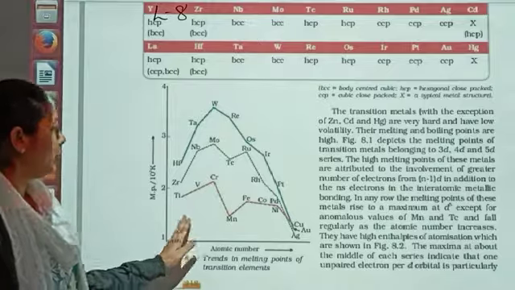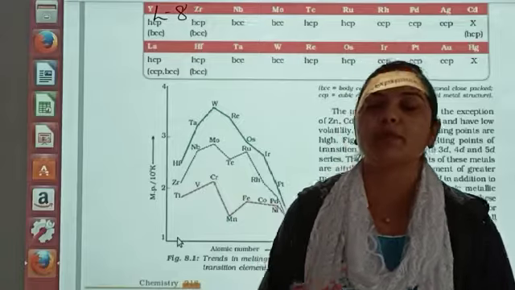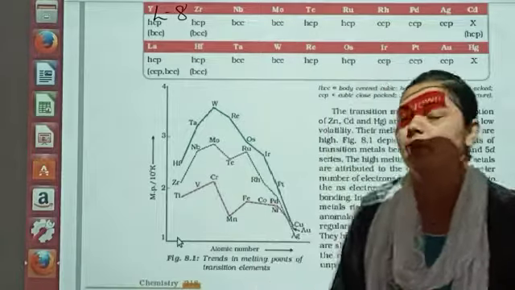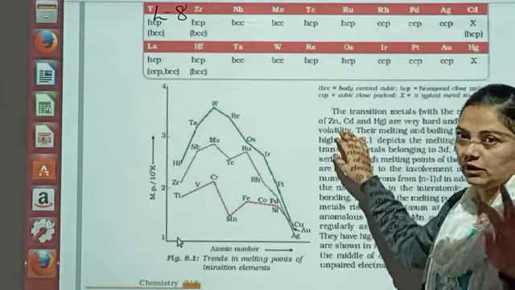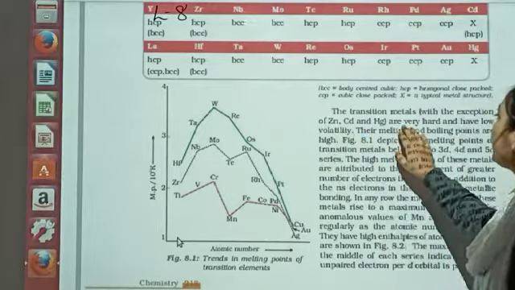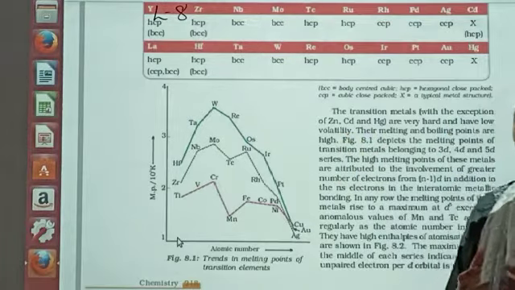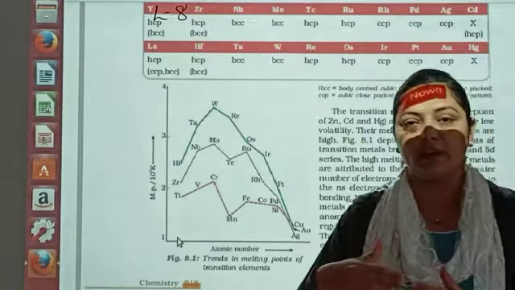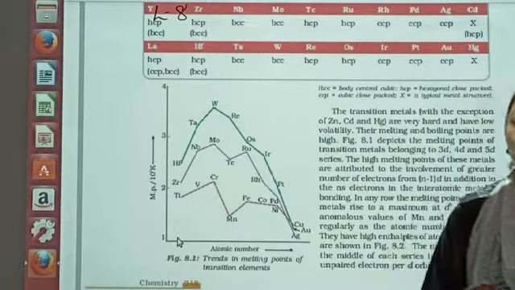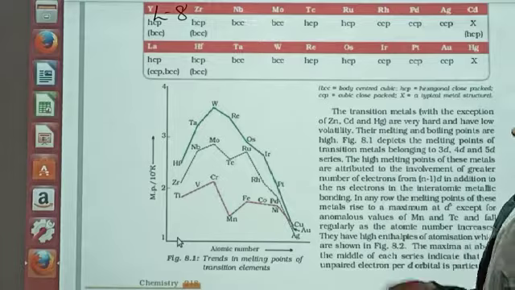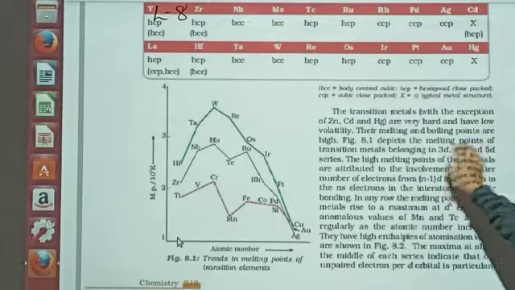Okay, when you talk about the melting point, dear students, there are certain exceptions over here. When we are talking about the transition metals, with the exception of the three which we have talked about right now, they are very hard and have low volatility. Volatility means going from the solid, or you can say from the liquid, to the vapor phase. So that is very low. The tendency is very less, but the melting points are very high. Their melting points and boiling points are high.